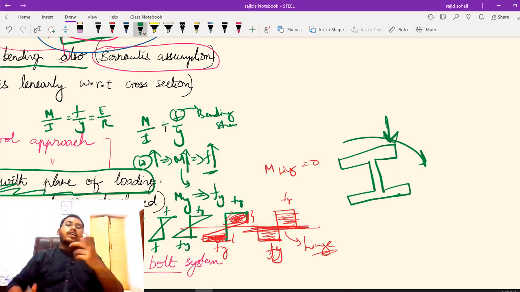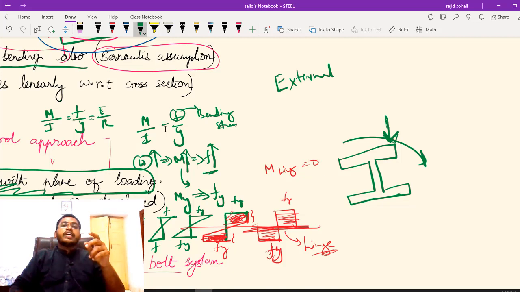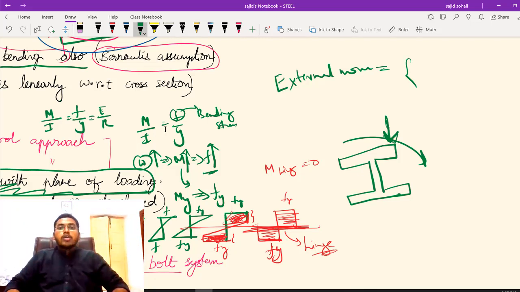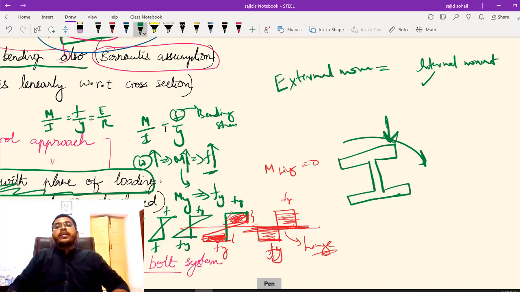So let me tell you very clearly. Whatever moment you are applying, let us call it as external moment. Because of this external moment, the body, whatever steel body you have or any material body, will have to resist it. So it will give internal moment to resist the external moment, right? So this internal moment is of two types. One is bending moment and दूसरा आके twisting moment.